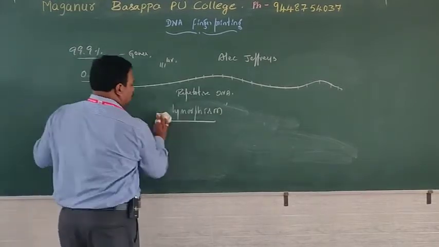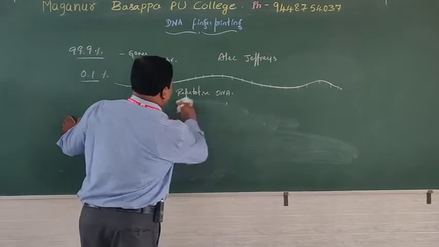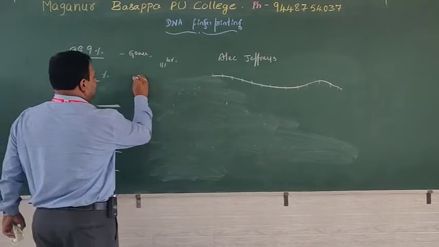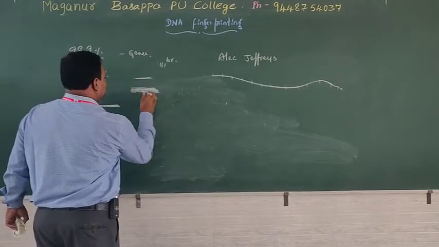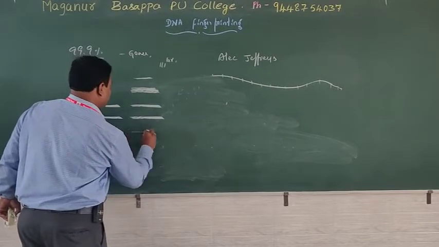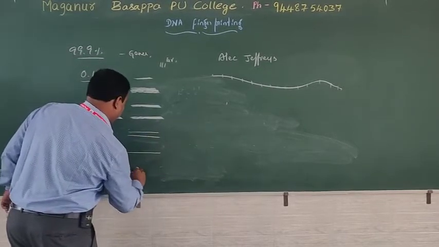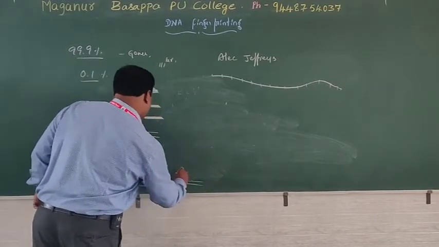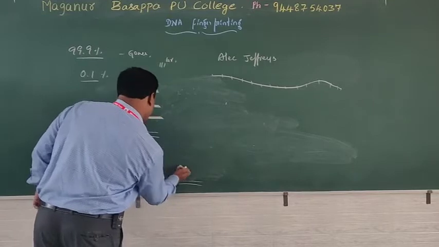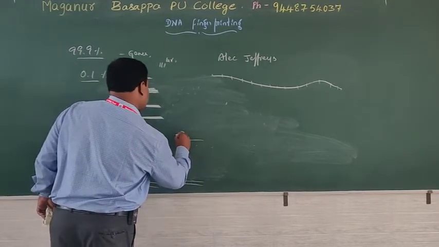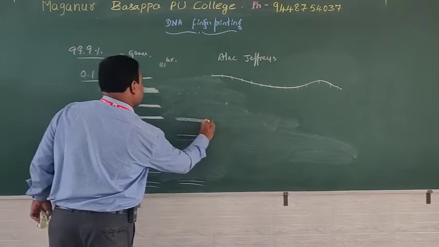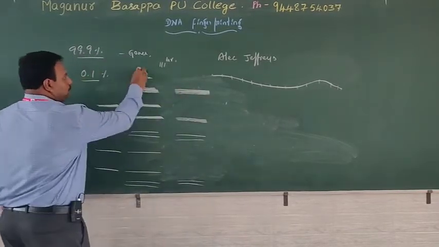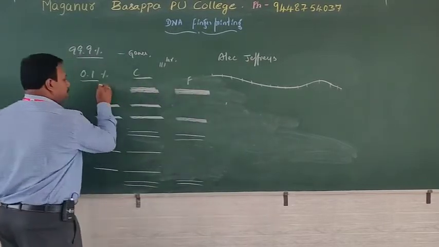That means the photo is obtained based on autoradiography. The radio labeled DNA probes are used, and the kid will have... remember, this is father's. This is the DNA fingerprinting of child. This is of father. This is of mother.